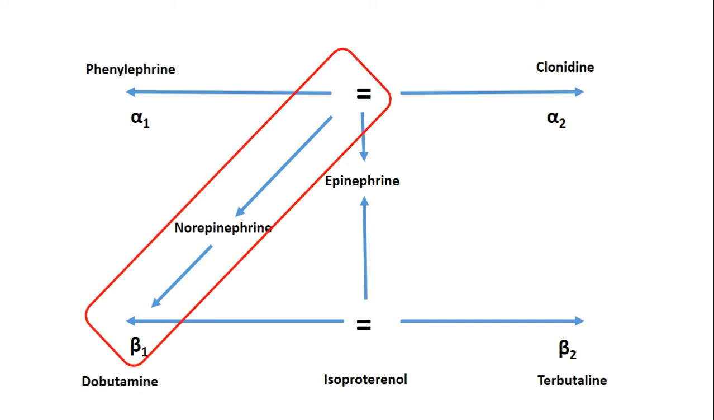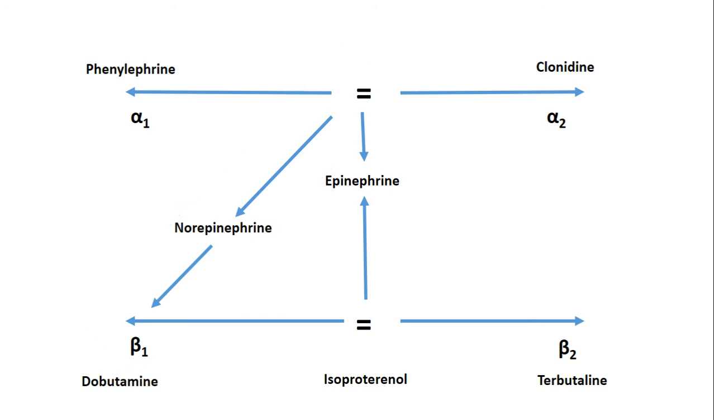Whereas, moving on to norepinephrine, norepinephrine has affinity towards both alpha 1 and alpha 2, and it has affinity only for beta 1, not for beta 2. This is very important to remember. Epinephrine has affinity towards beta 2 receptors also, whereas norepinephrine has affinity only towards beta 1 but not towards the beta 2 receptors. So this is about the classification of adrenergic agonists based on their affinity towards the receptors.